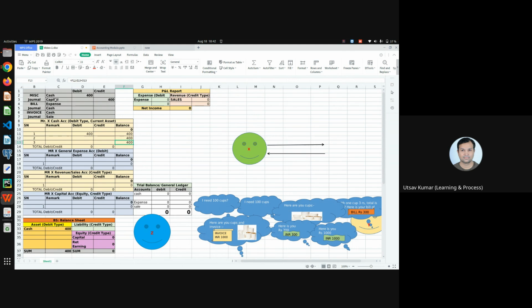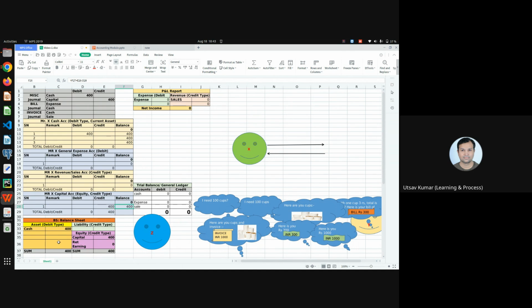At the same time, I am crediting 400 rupees in my capital account. Let me do the credit here, and I just did the credit. With a credit of 400 rupees, my balance is again 400 rupees. What is this? Because capital is a credit type of account. With a credit of 400, my balance increased by 400.